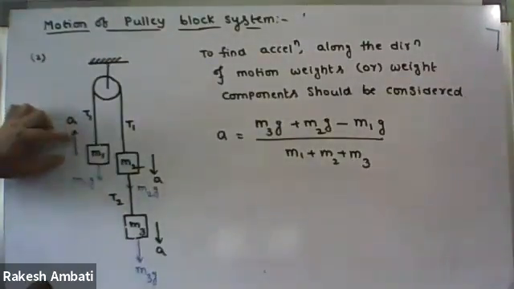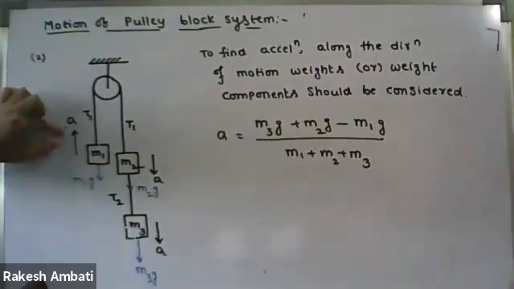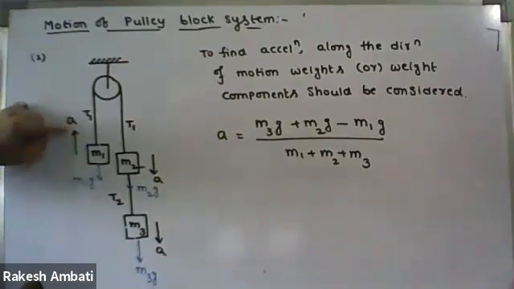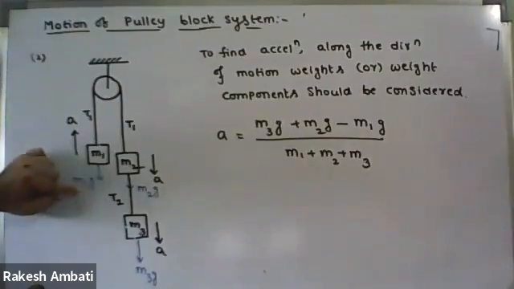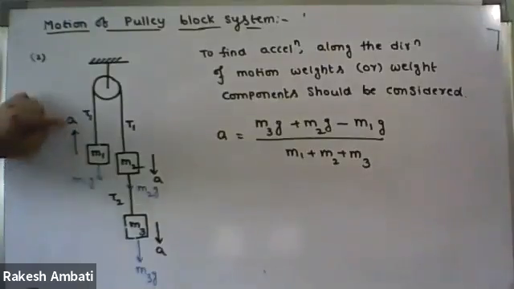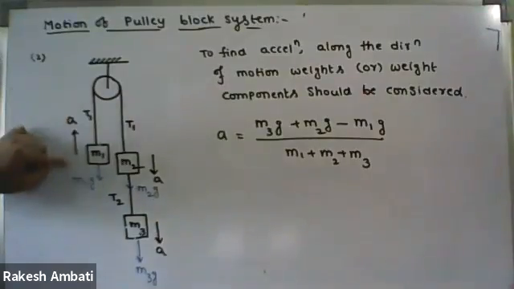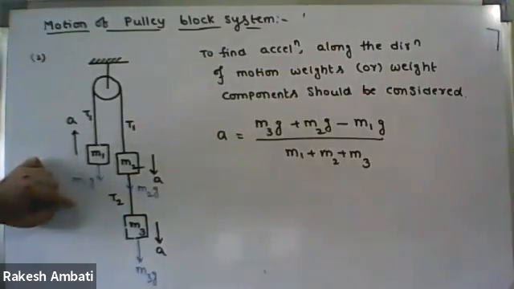See here, the M1 block, the motion is vertical motion and weight is also present in the vertical direction. So that means weight is present along the vertical direction. We have to consider it. But is this weight present along the direction of motion or opposite to the direction of motion?